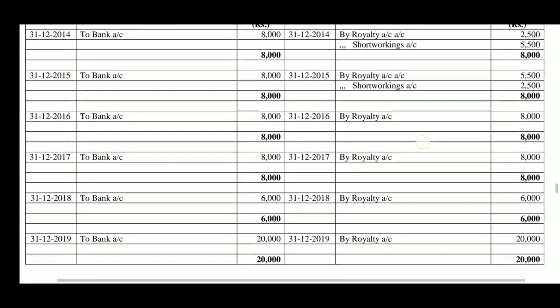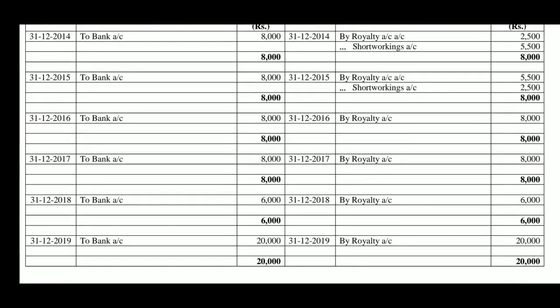Next, in the year 2018, again by royalty account 6,000 rupees. When payment is made, lessor's account debtor to bank account 6,000. In the last year, lessor's account credited by royalty 20,000 rupees. Then when payment is made, lessor's account debtor to bank account 20,000.